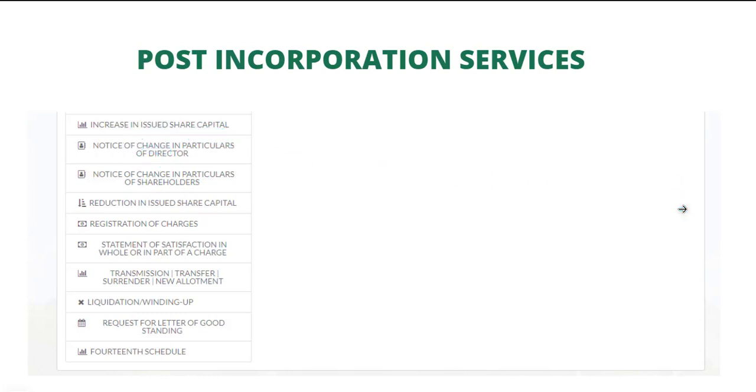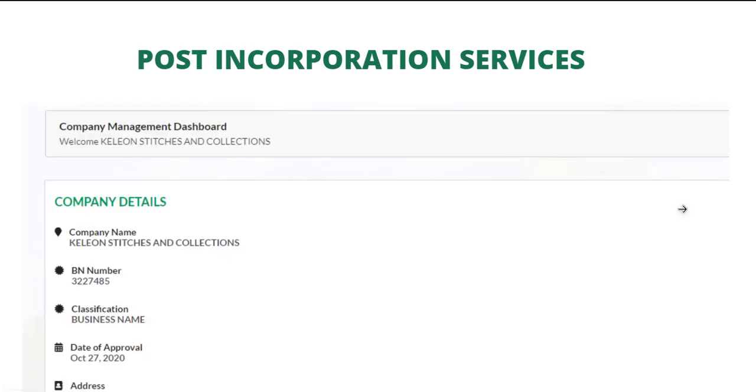These are things you can do to your already registered company.